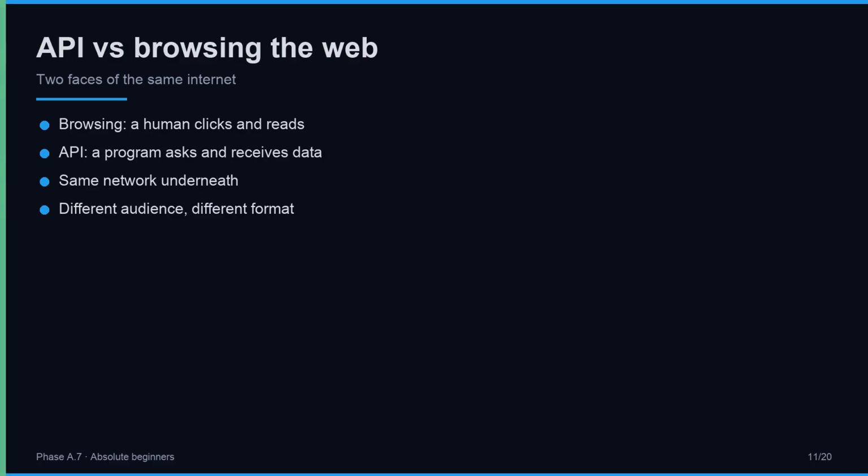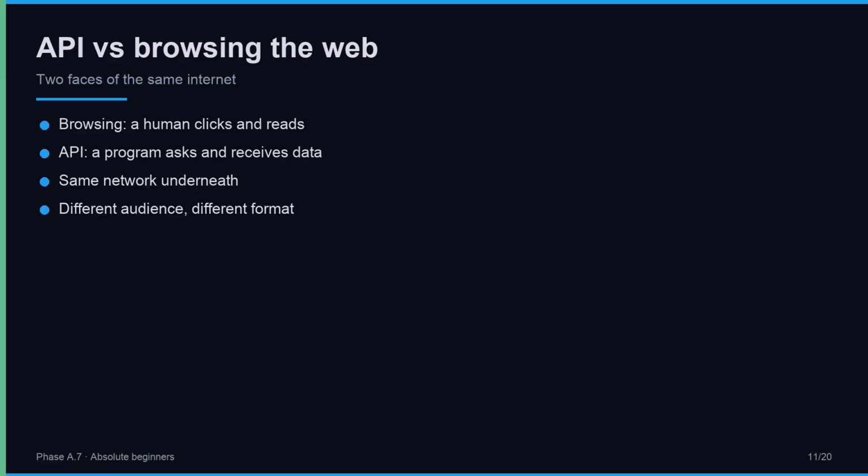Beginners often ask, is an API the same as a website? Yes and no. When you open a browser and visit a news site, the server sends back a page designed for humans: pretty layouts, fonts, images, buttons to click. When a program calls an API, the server sends back raw data, usually just text in a structured shape, no styling at all. Underneath, the same network carries both. The difference is the audience. A browser serves humans. An API serves programs. That is why the response looks so plain. It is built for code to read, not for eyes to enjoy.